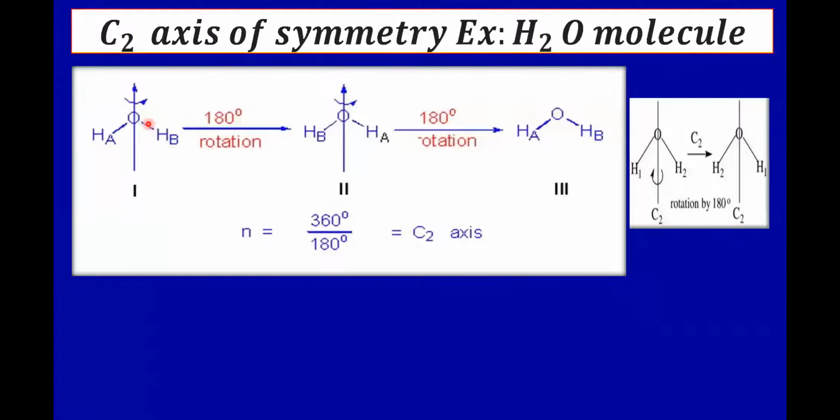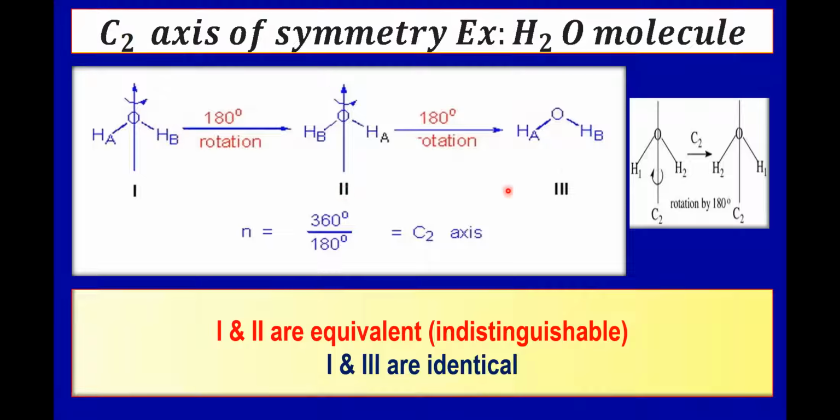Now let us look at a simple molecule, the water molecule. These two hydrogen atoms are equivalent. Just to distinguish them, we have labeled them as A and B. Let us rotate the molecule about this imaginary axis by 180 degrees, resulting in an equivalent structure. Therefore, the water molecule has a C2 axis of symmetry. That is, repetition of the Cn axis n times results in an identical structure. So 1 and 2 are equivalent structures, whereas 1 and 3 are identical.